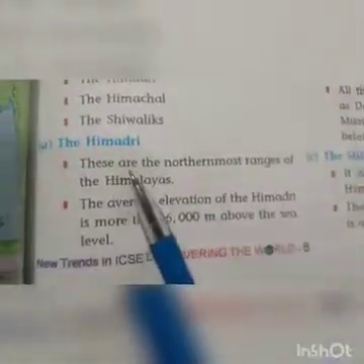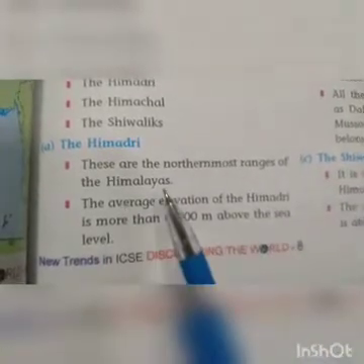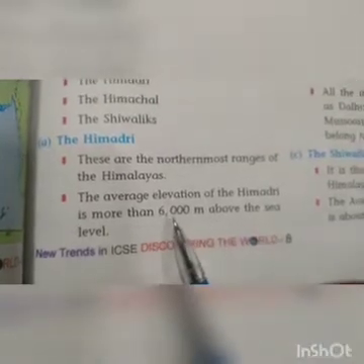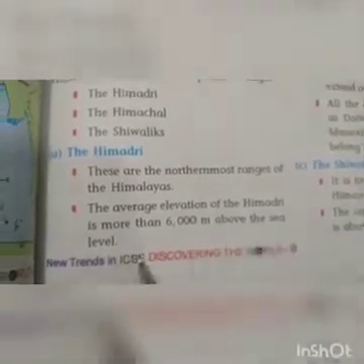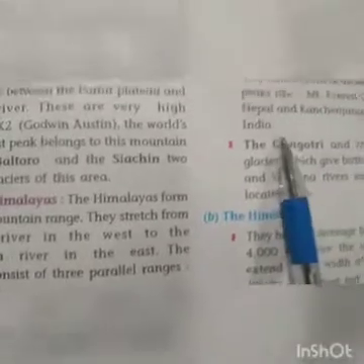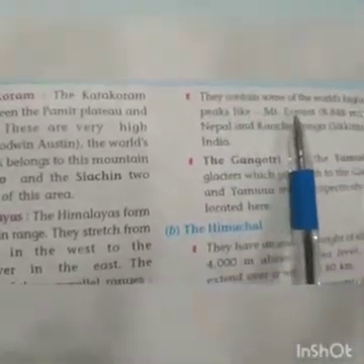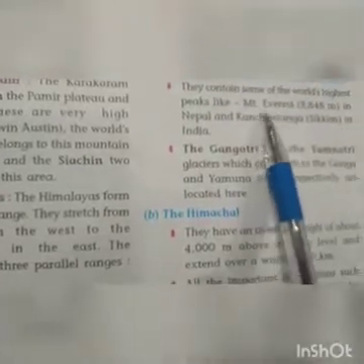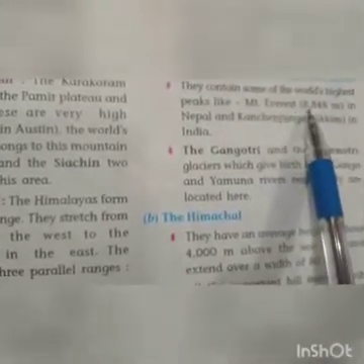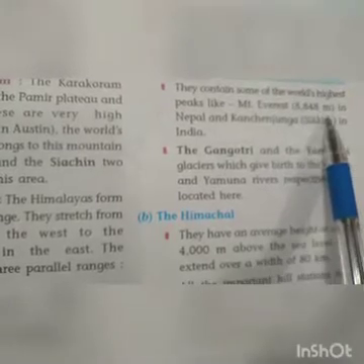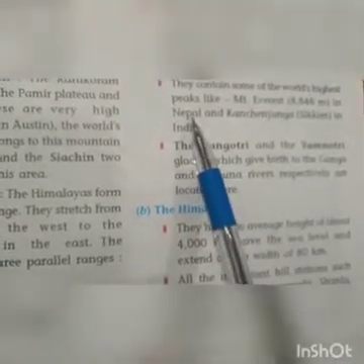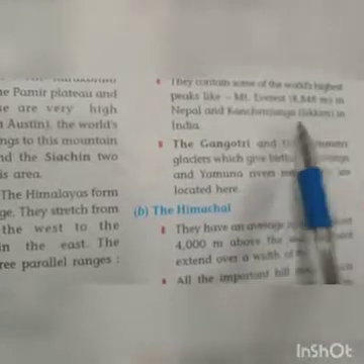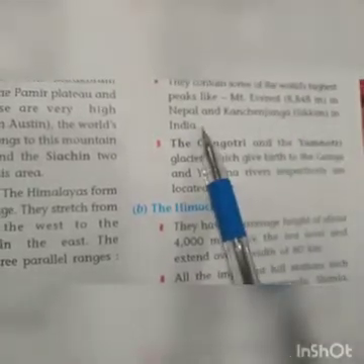So let's talk about the Himadri. These are the northernmost ranges of the Himalayas, right? The average elevation is more than 6,000 meters above sea level. They contain some of the world's highest peaks, like Mount Everest, the highest peak in the world, with a height of 8,848 meters, located in Nepal, and Kanchenjunga, located in Sikkim in India, right?